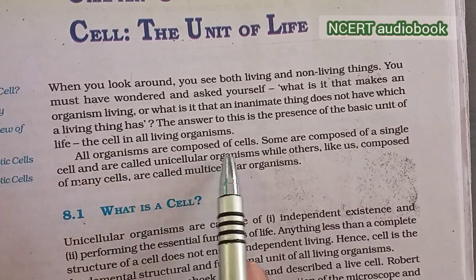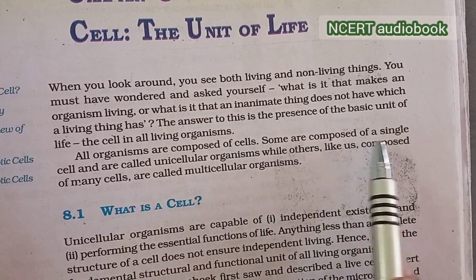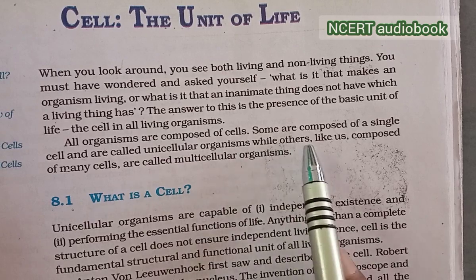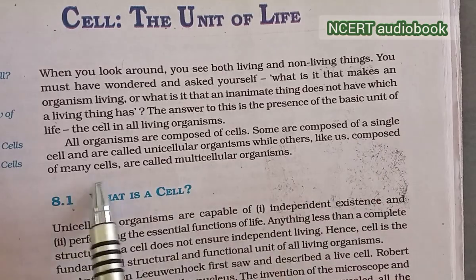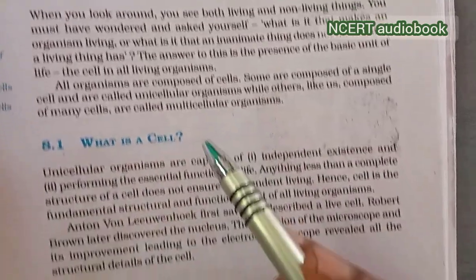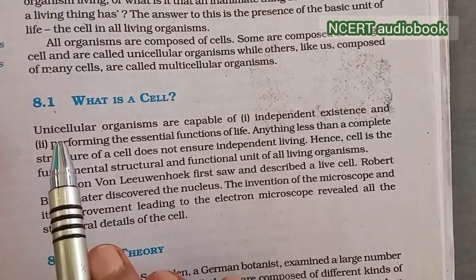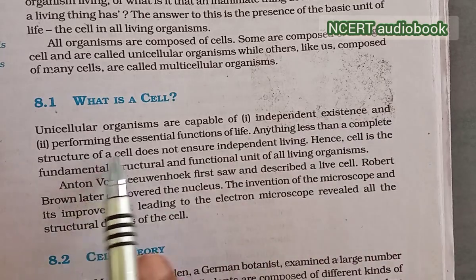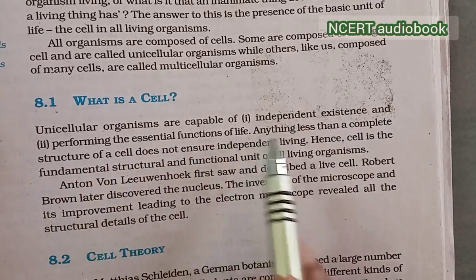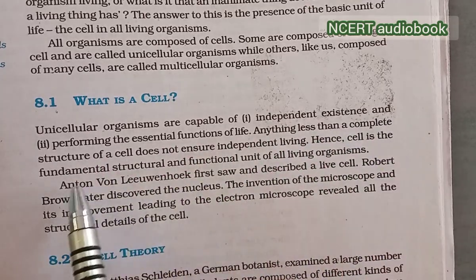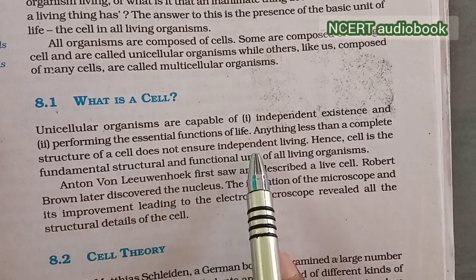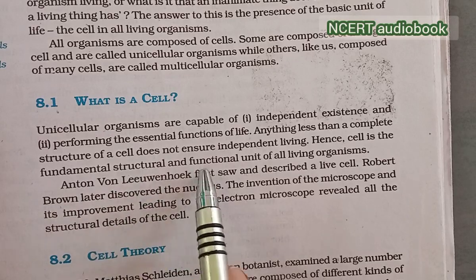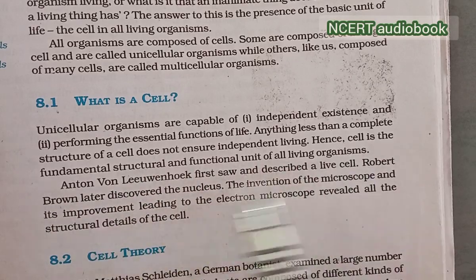All organisms are composed of cells. Some are composed of a single cell and are called unicellular organisms, while others, like us, composed of many cells, are called multicellular organisms. What is a cell? Unicellular organisms are capable of independent existence and performing the essential functions of life. Anything less than the complete structure of the cell does not ensure independent living. Hence, the cell is the fundamental structural and functional unit of the living organism.